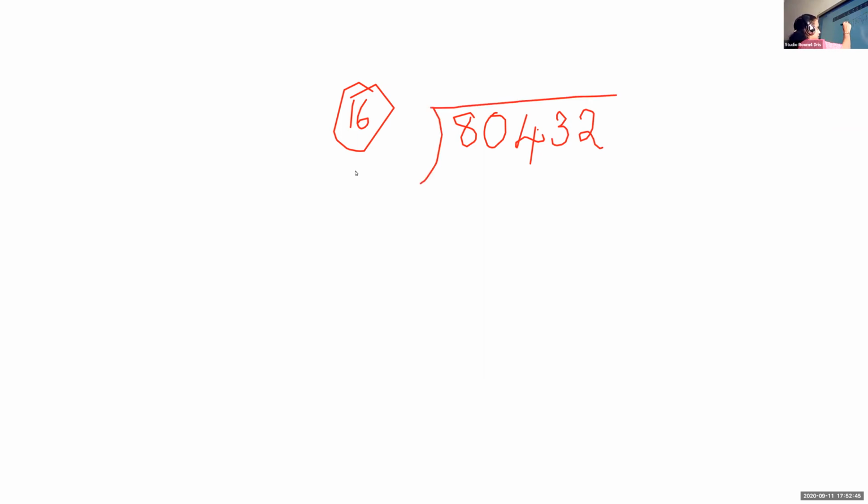Question number 16 we are going to do. 80,432 divided by 16. Question number 16, and the divisor is 16.